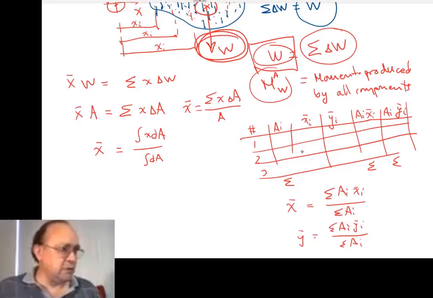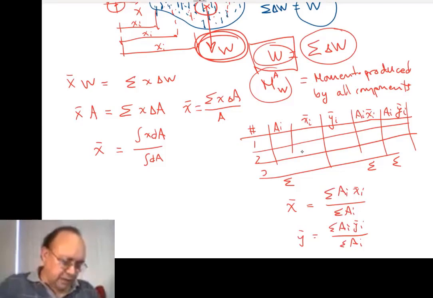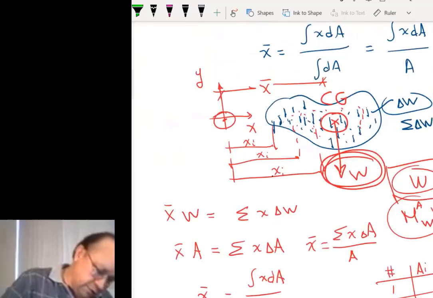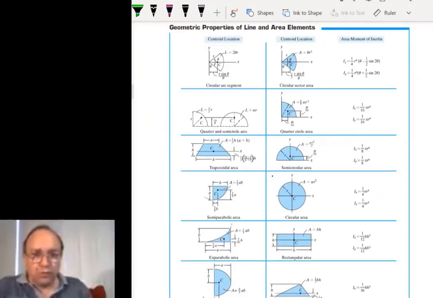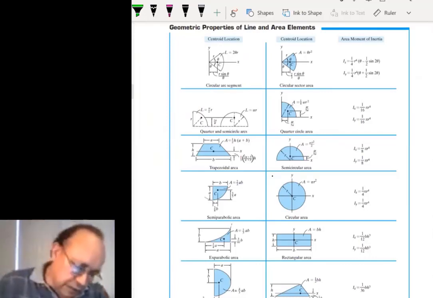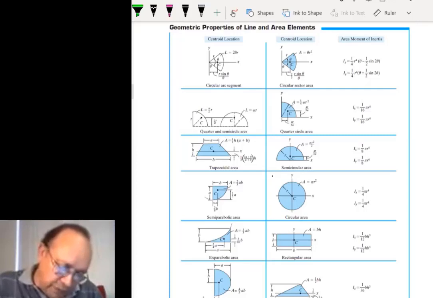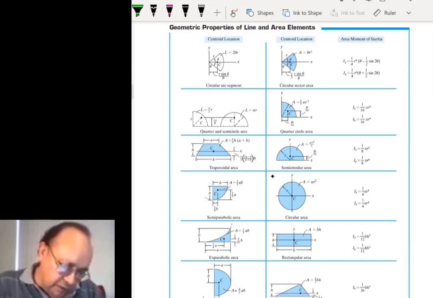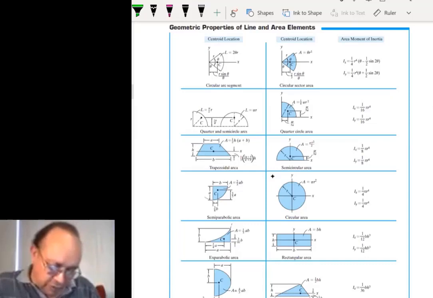Your book has a table in the last page. I think I have that table here. Let me see if I can show it to you. Yeah, this is the table from the book. And you see the centroid of some areas. I see very little. I don't know if you can see it. For example, these are not the ones that we found the other day. The table has the centroid location of a sector of a circle, a quarter of a circle, half a circle, a trapezoid.